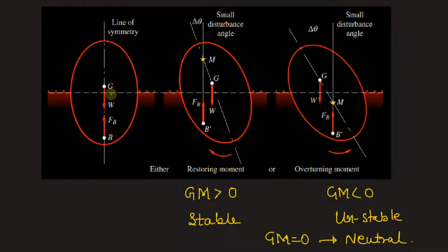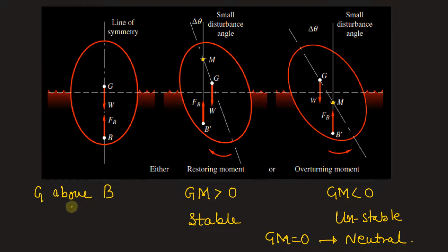Now in terms of center of gravity and center of buoyancy, we can say the body is in stable equilibrium when the center of gravity is above the center of buoyancy. It should be directly above the center of buoyancy. That means the line of symmetry must remain the same. Okay, so G must be above the center of buoyancy.